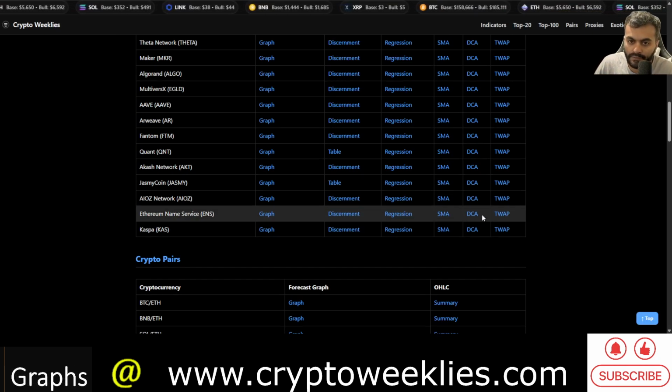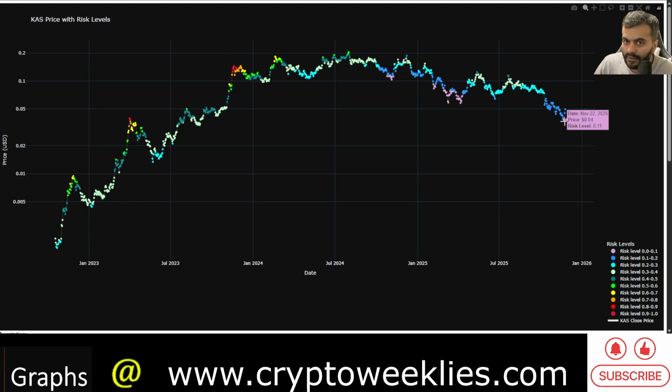Last but not the least, the 20-week simple moving average price based risk was less than 0.1 in the third week of November. Now it's at around 0.18. So it's still the second best time to DCA per this color coded model on the SMA chart.